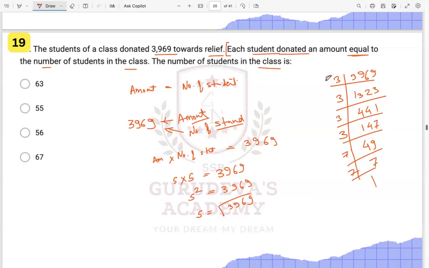So we have 1 time, 2 times, and 3 times, right? So it will be 3 into 3 into 7. So this will be 3 into 3, that is 9, and 7. 9 into 7, that is 63. 63 will be our answer over here.